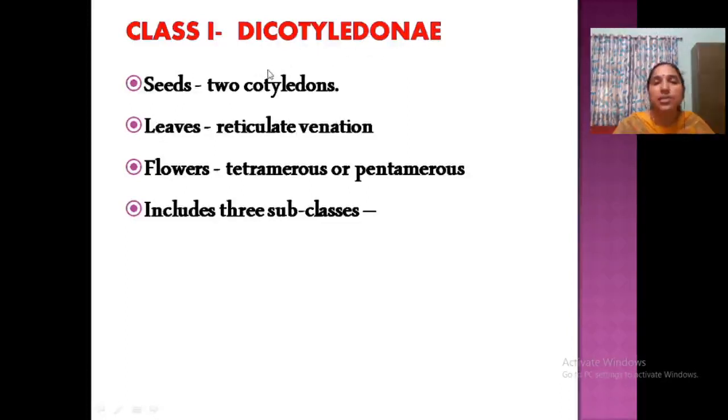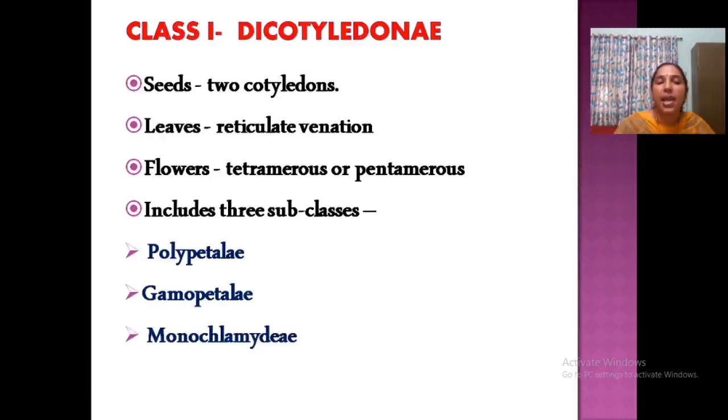Seeds with 2 cotyledons, leaves with reticulate venation, flowers tetramerous or pentamerous, with parts in 5 or its multiples, 4 or its multiples. This class Dicotyledones includes 3 subclasses. What are they? Polypetalae, Gamopetalae and Monochlamydeae. You should learn this by heart. So the first class is Dicotyledones, divided into 3 subclasses: Polypetalae, Gamopetalae, Monochlamydeae.